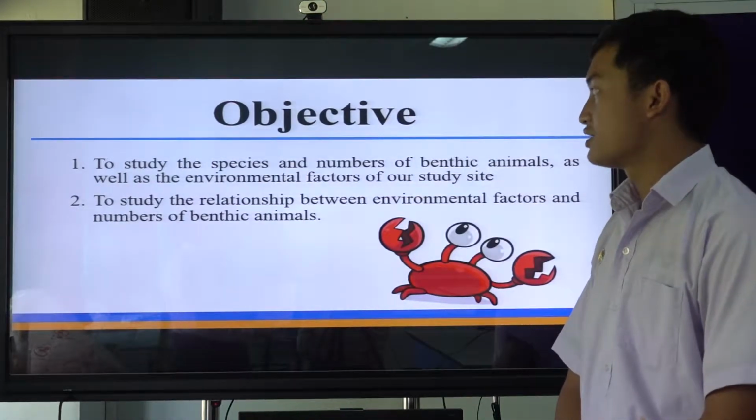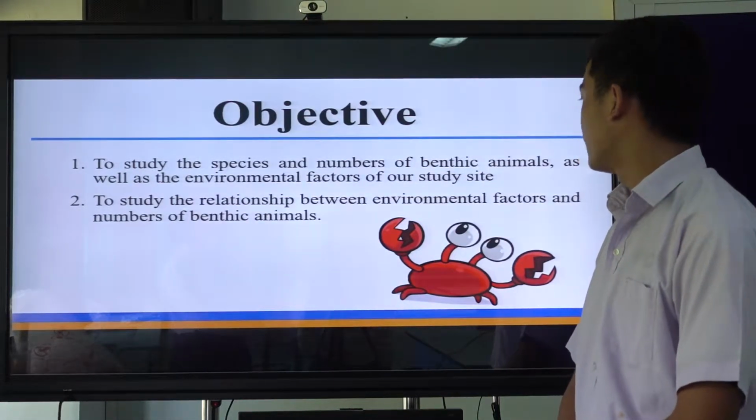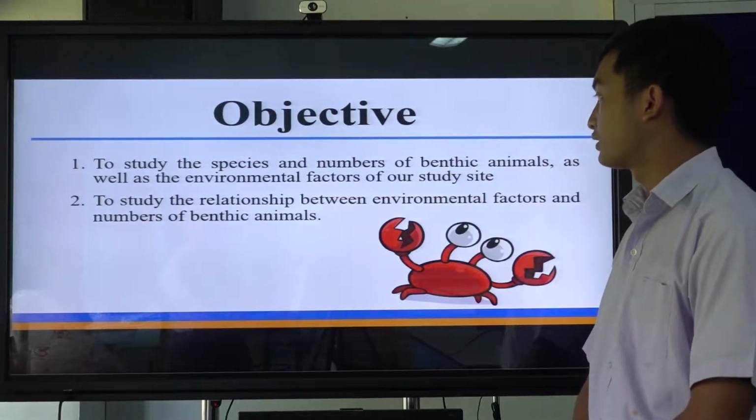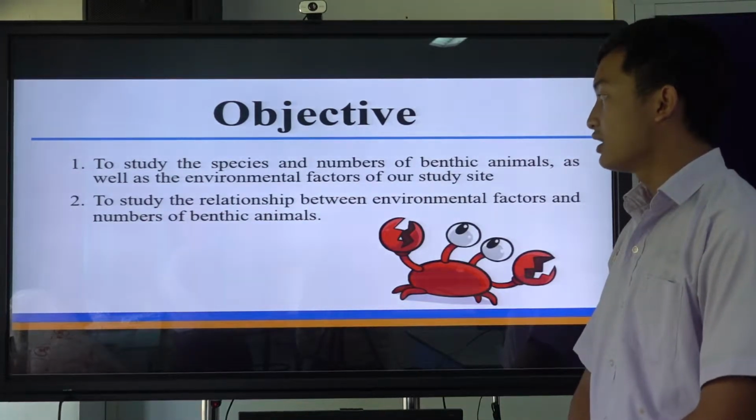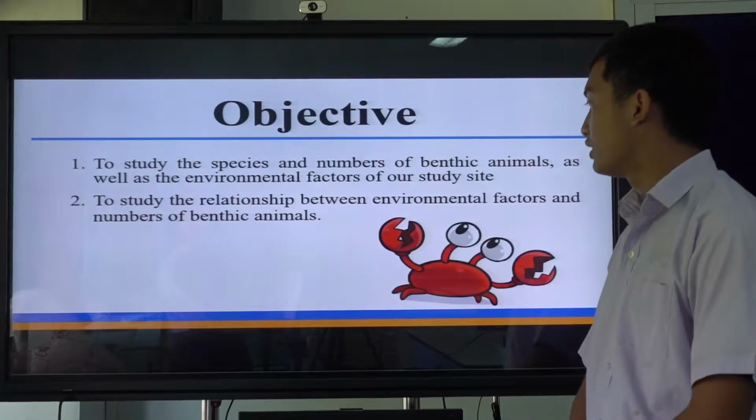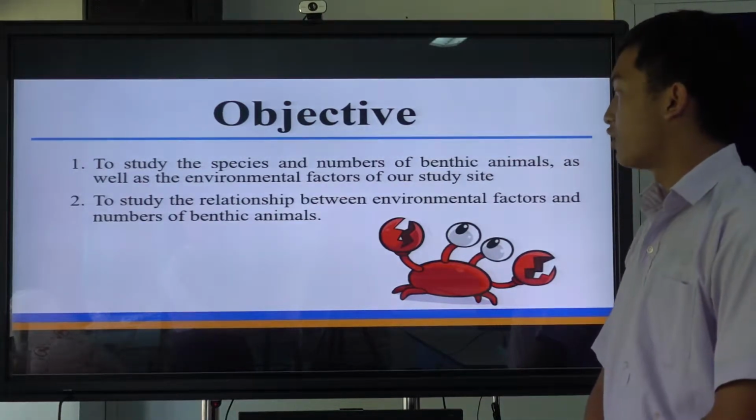Objective: first is to study the species and number of benthic animals as well as the environmental factors of our study site. Second is to study the relationship between environmental factors and number of benthic animals.